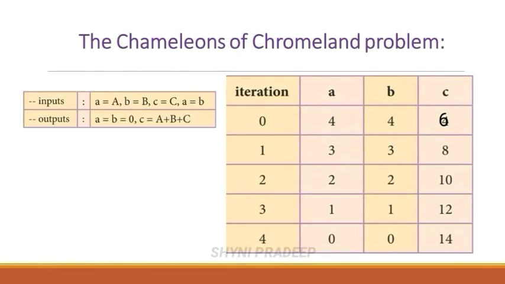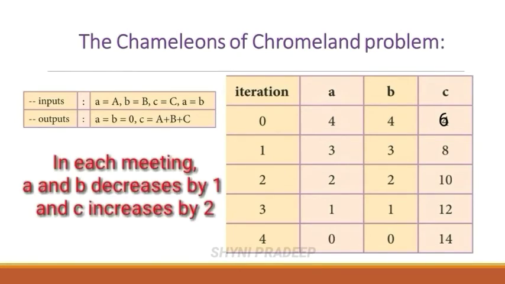So in each meeting, A and B decrease by 1 and C increases by 2. Because if one red chameleon and one blue chameleon meet, they change their color to green. So one red chameleon decreases and one blue chameleon decreases. They both change their color to the third one, that is green. So two green chameleons increase.